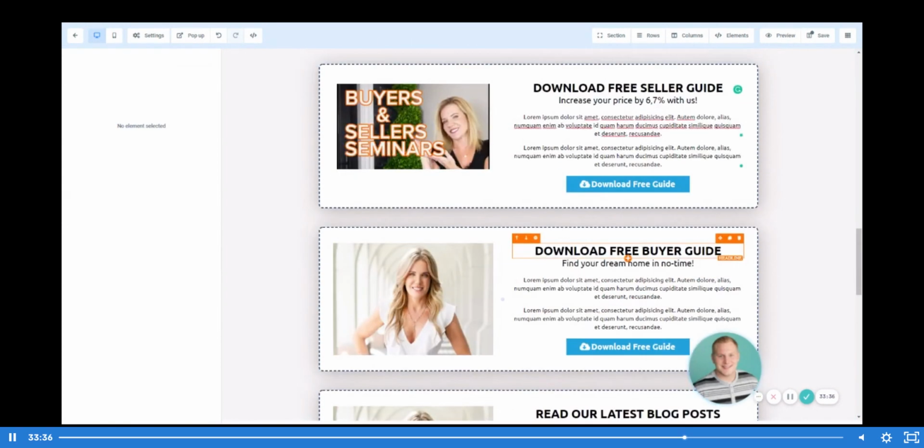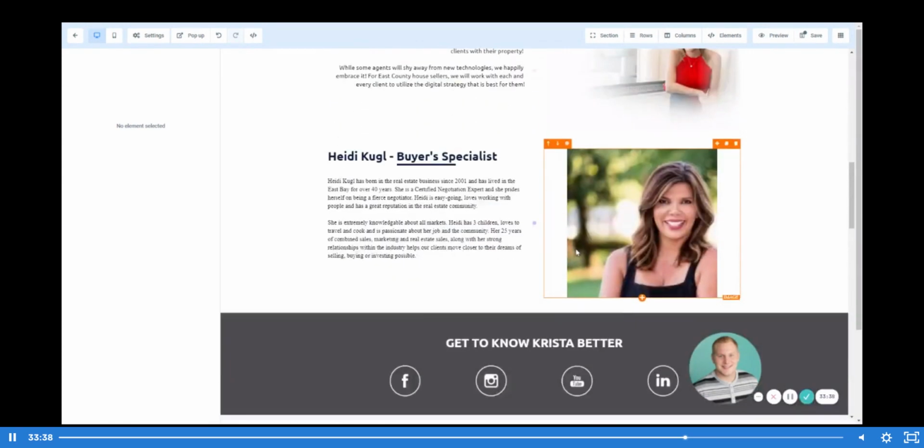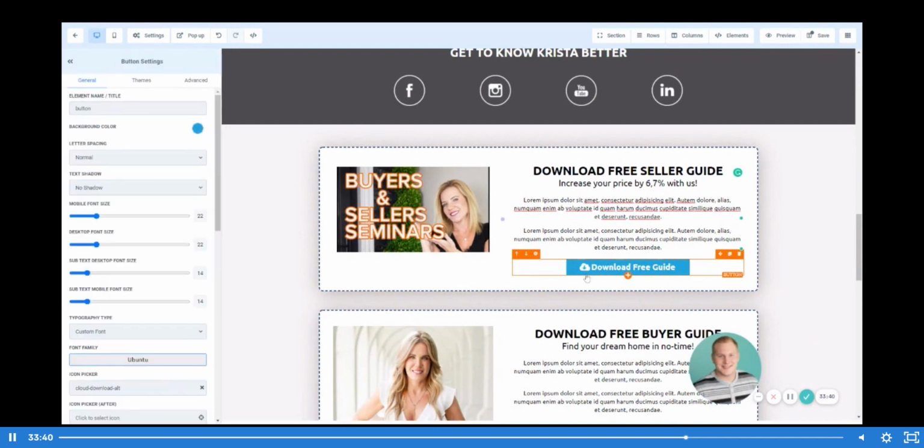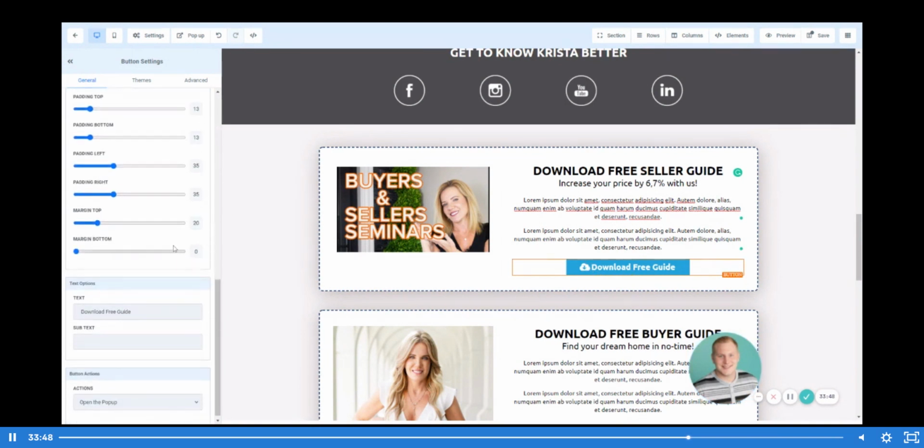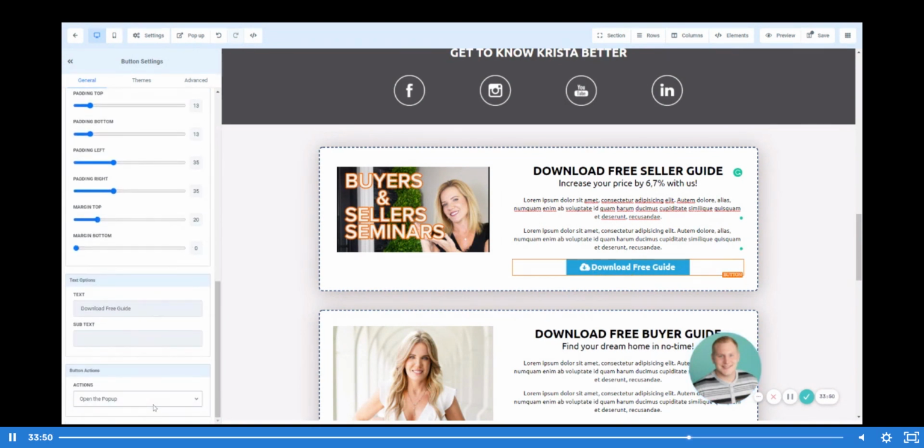So go ahead and delete that. And let's show you guys what we can do with these different buttons. So in the button itself, download free guide, we can either have this go to a pop-up, or we can send somebody to another website. These are all the different actions. So open the pop-up, go to website URL, you can hide elements, you can scroll to elements.